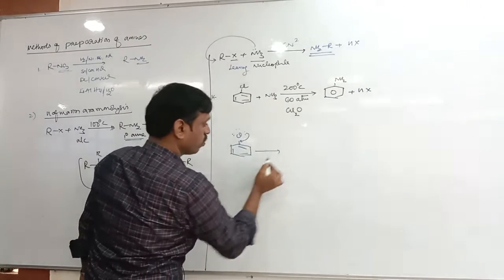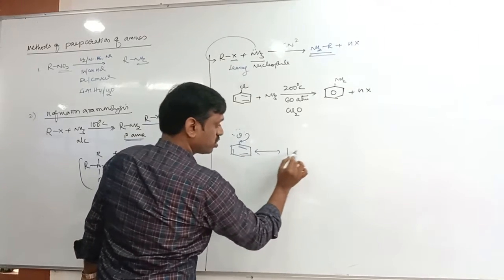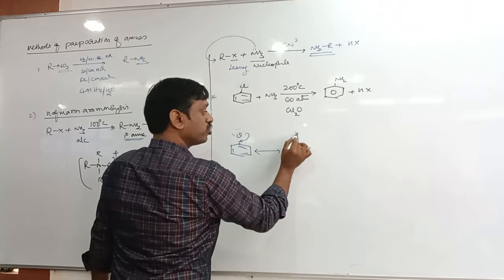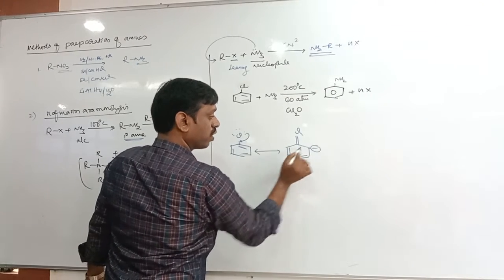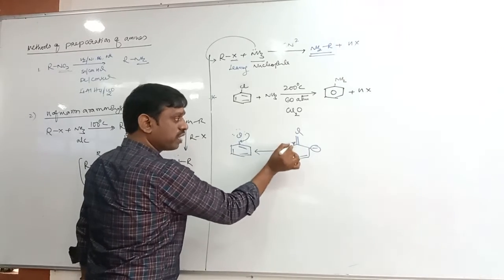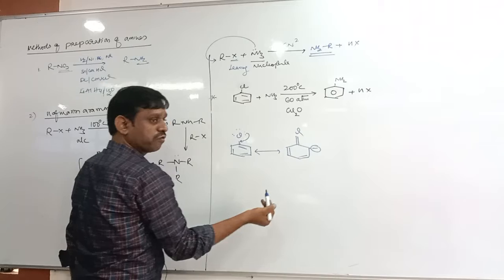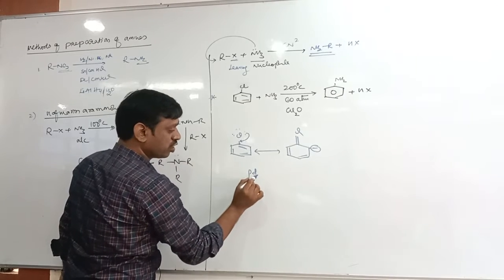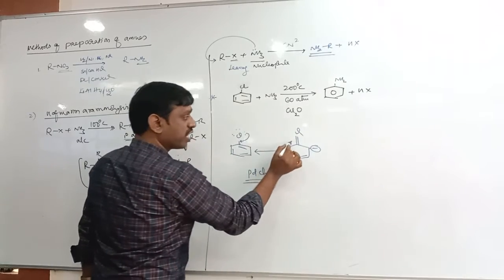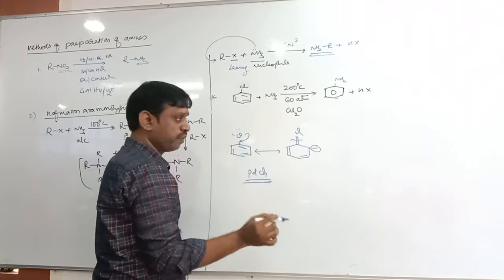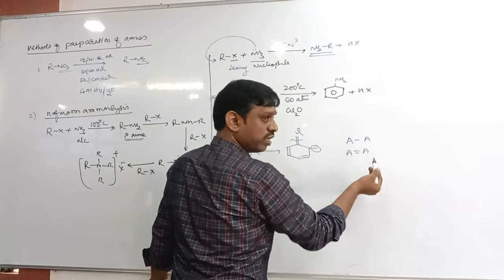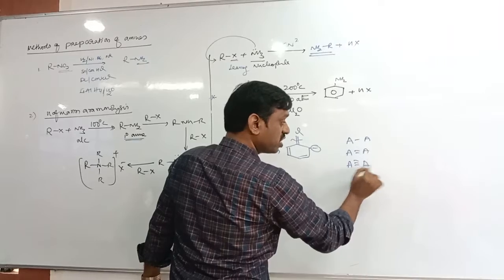Due to this conjugation, they are involved in resonance, so they get partial double bond character. That means the bond between chlorine and carbon becomes a double bond in some resonance structures and a single bond in others, which is called PDBC, partial double bond character. Due to partial double bond character, breaking of this bond becomes difficult, because breaking of a single bond is easy, a double bond a little difficult, and if it is a triple bond, still more difficult.